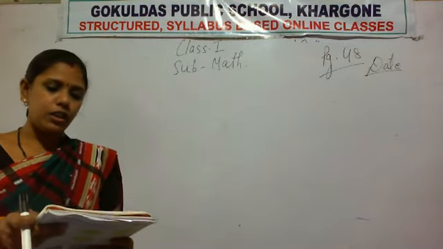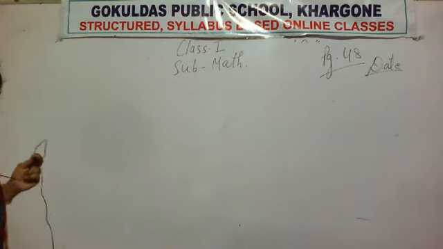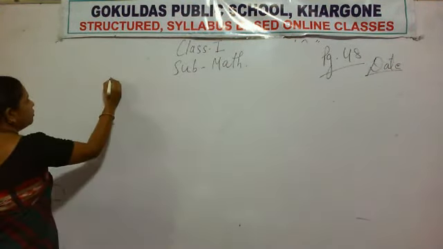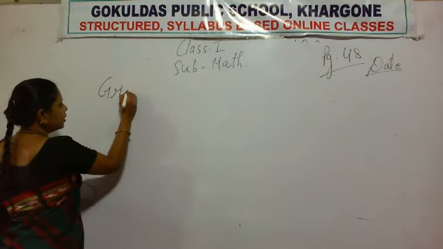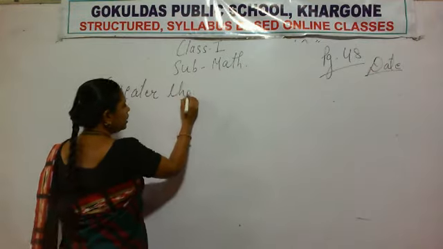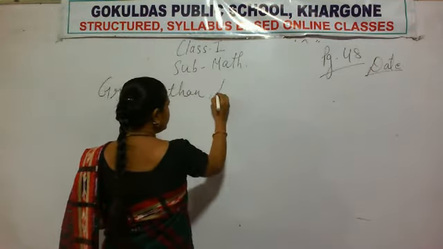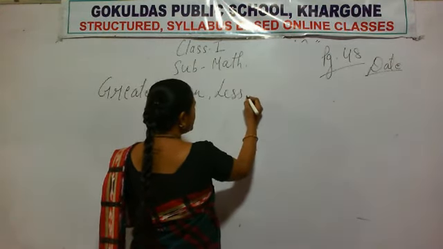Now see what the question is. The topic is greater than, less than and equal to. What is the topic? Greater than, less than, equal. No need to write just now.